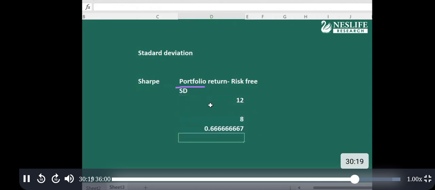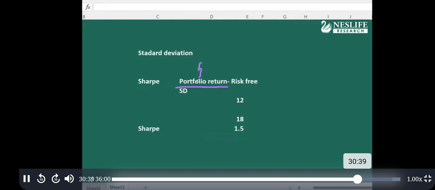So the Sharpe ratio is less than 1. Okay. Suppose a mutual fund has 24% return, the Sharpe ratio becomes 1.5. This is the Sharpe ratio. To increase the Sharpe ratio, the portfolio return should increase, or else the standard deviation should be low. Then only the Sharpe ratio will go up. But we are not taking the Sharpe ratio here. We are taking the Sortino. What is that Sortino?